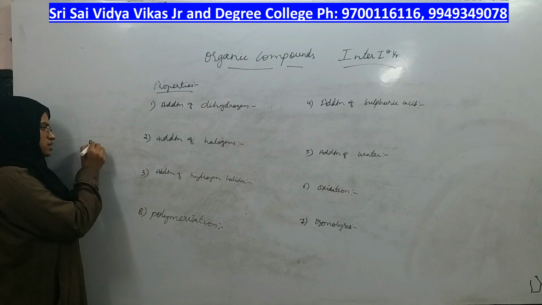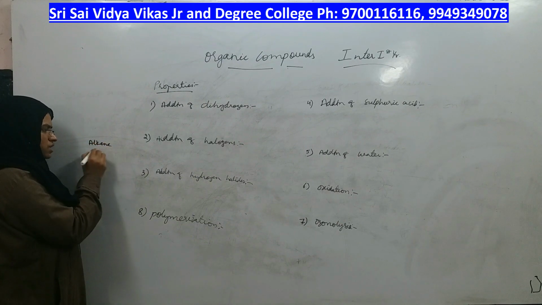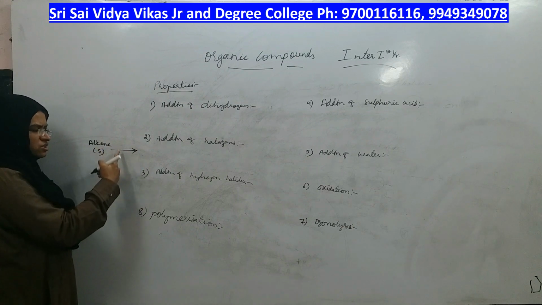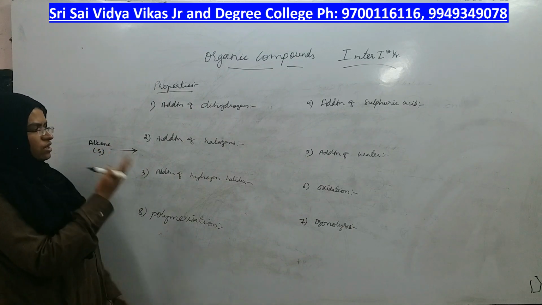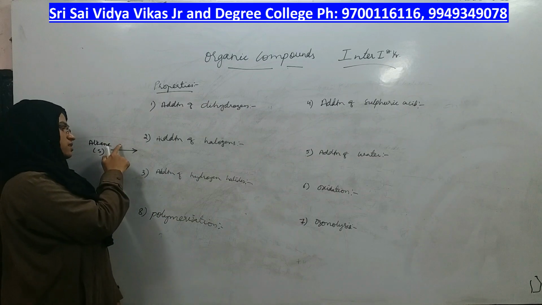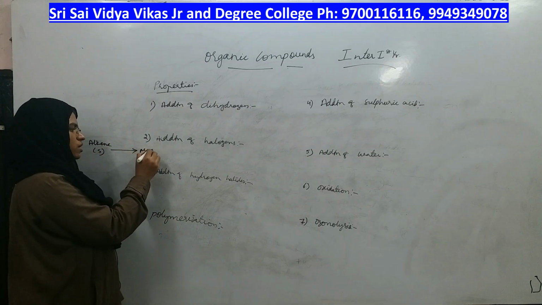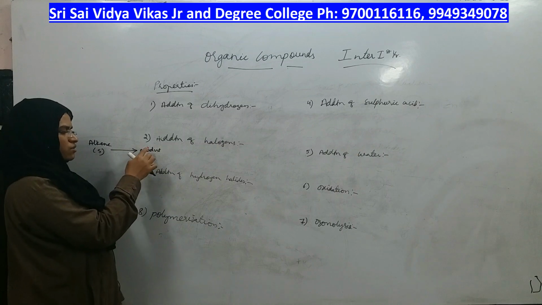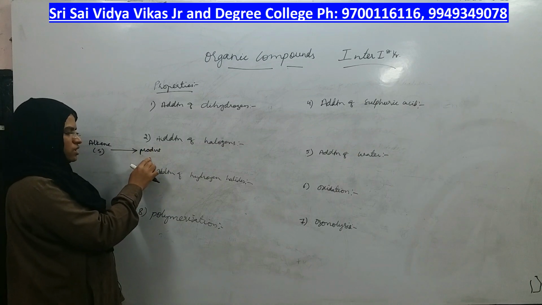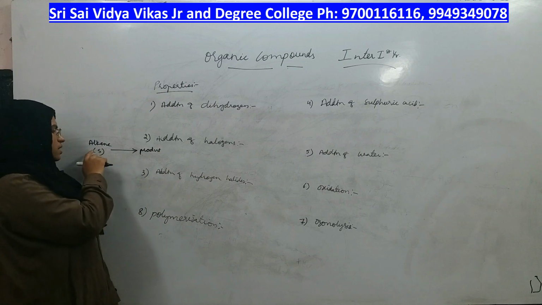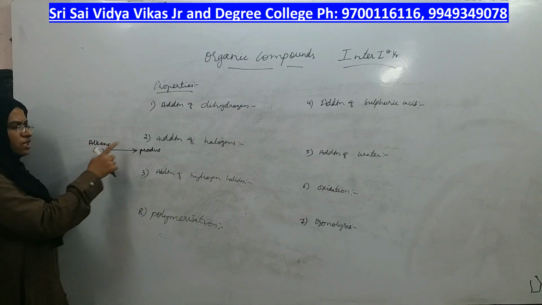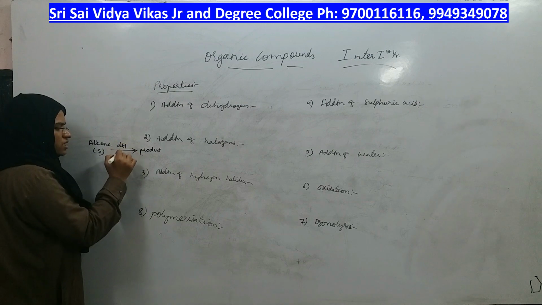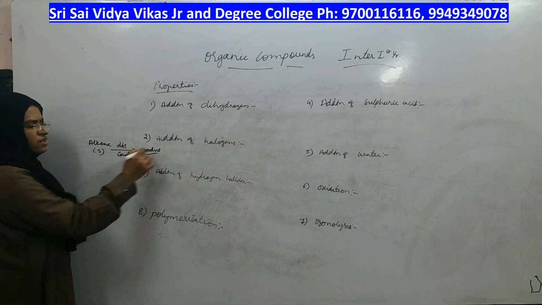You should use alkene as a substrate under different mediums or conditions. It will give different products. The product can be alcohol, halogen, acid, whatever it is, but your substrate should be alkene.